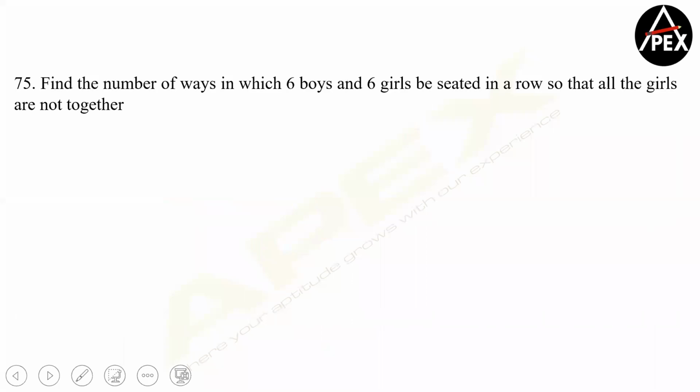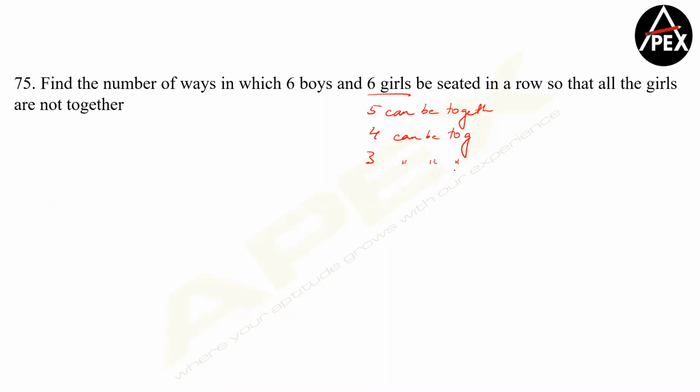Yep, let's quickly solve this now. All the girls are not together. Please do not get confused. Prithvi, all the girls are not together is different from alternate arrangement. If all the girls are not together, which means 5 can be together, or 4 can be together, or 3 can be together, or 2 can be together, or none of them is together. Clear, Prithvi?